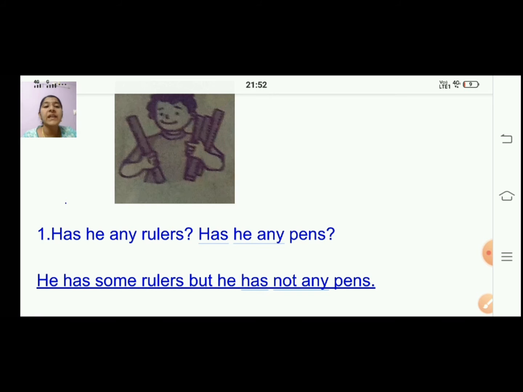So but he has not any pen. He is having some rulers. So he has some rulers, but he has not any pens. He is not having any pens. So this is how you will write. Okay, children, we will move on to the second one now.